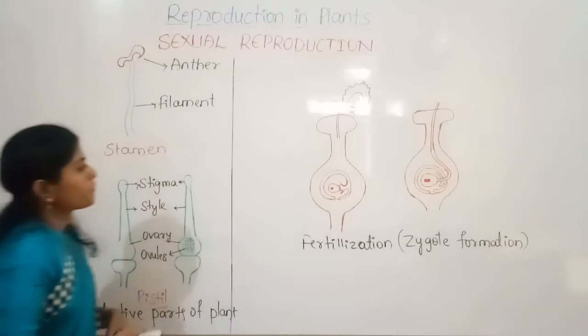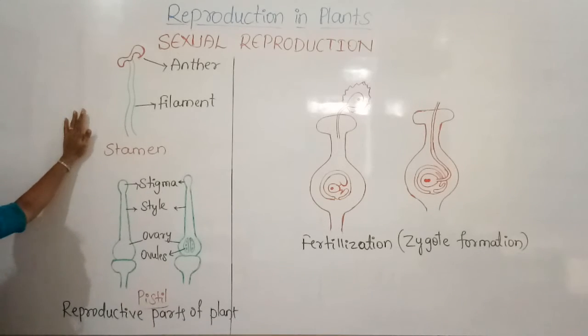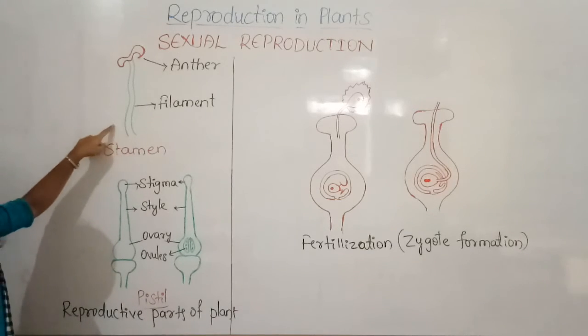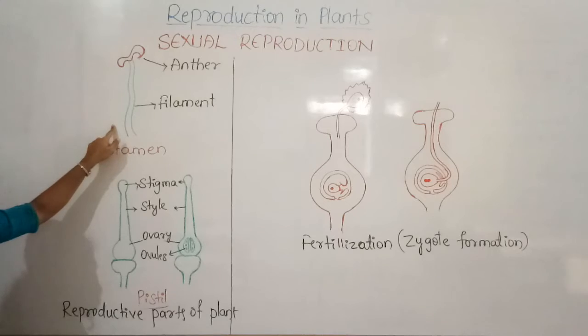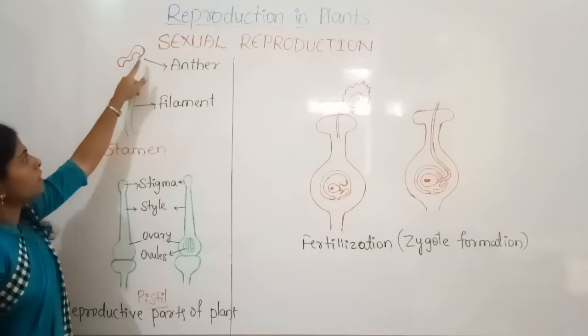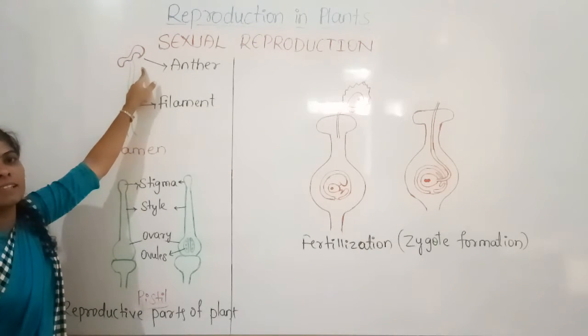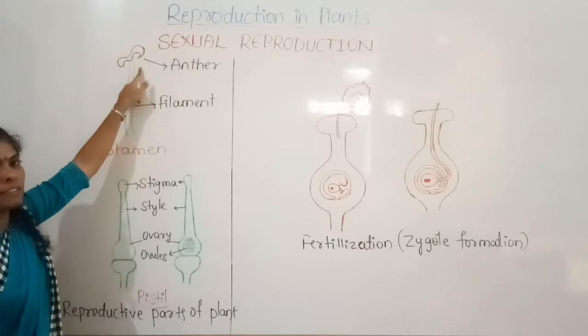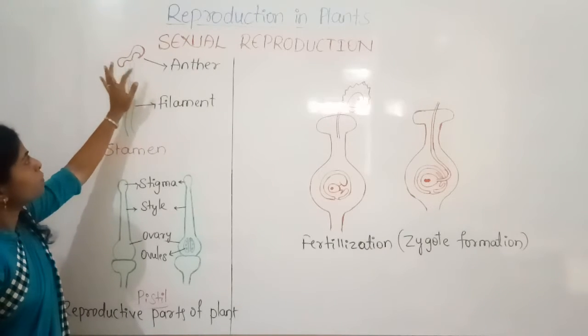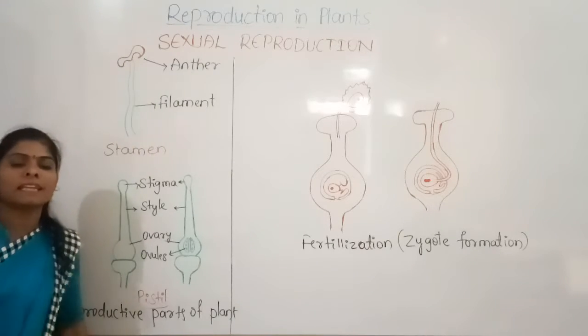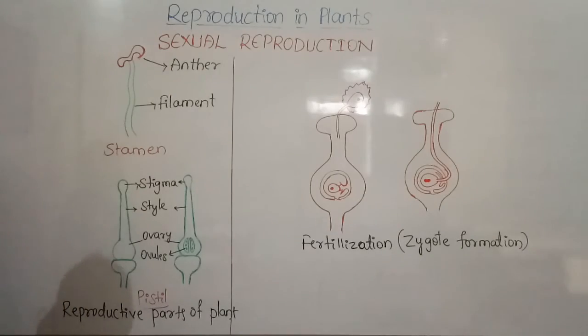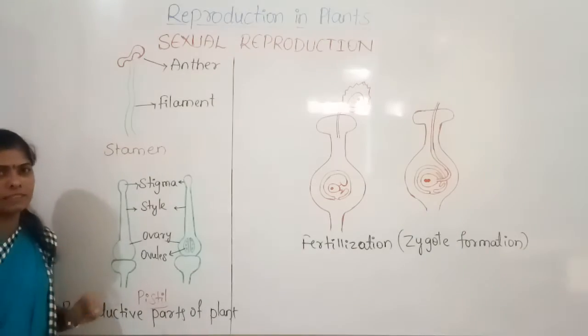Just observe this diagram. We know that these stamens are the male reproductive parts. Here the anther contains the pollen grains. So these form the male gametes.